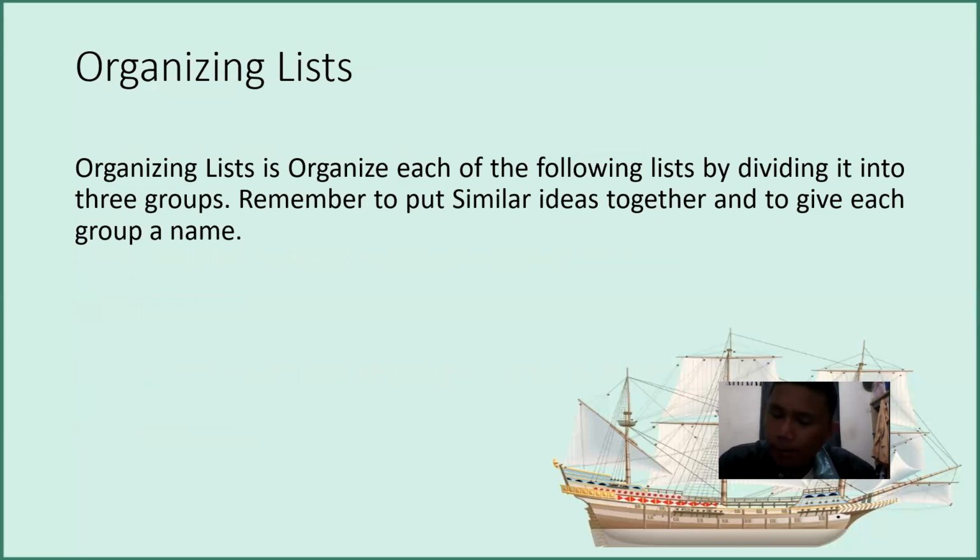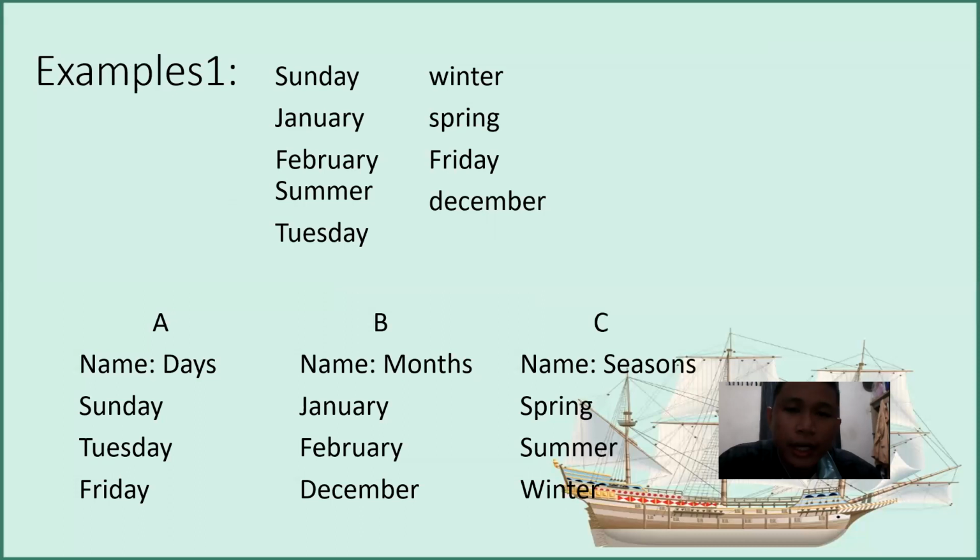Next is organizing by listing. What is organizing by listing? I will explain. Organizing by listing is organizing each of the following lists by dividing it into 3 groups. Remember to put similar ideas together and to give each group a name. So this is the same as organizing by groups. Organizing by listing is to make a list and divide it into several different groups. For your understanding, I shall explain with an example. Here you go. Look at the list.